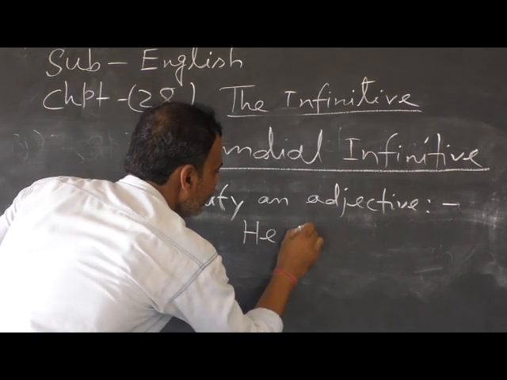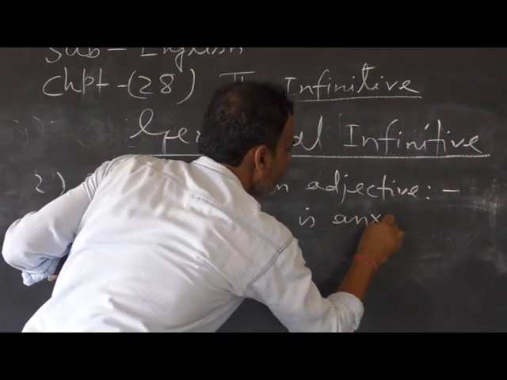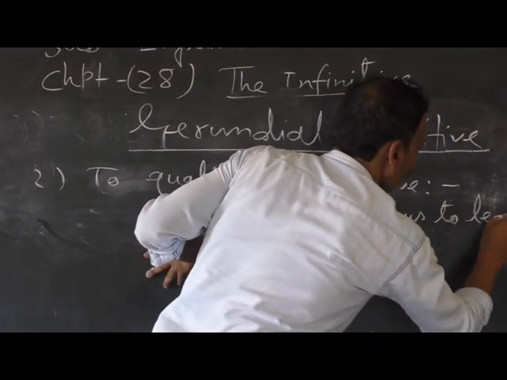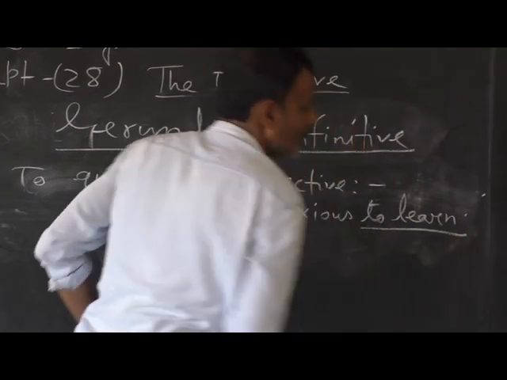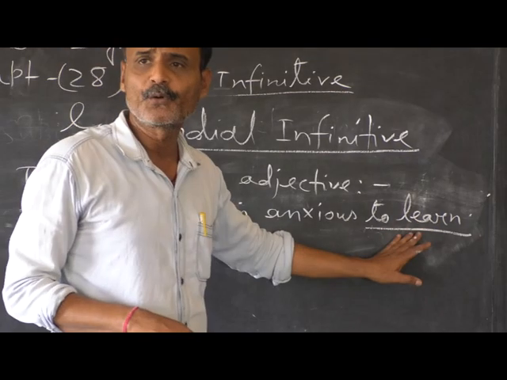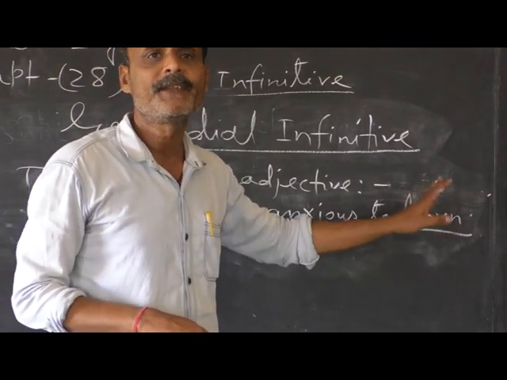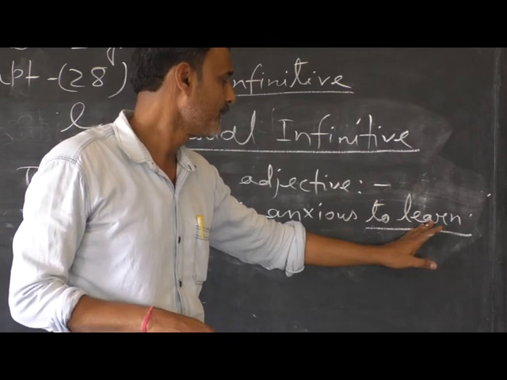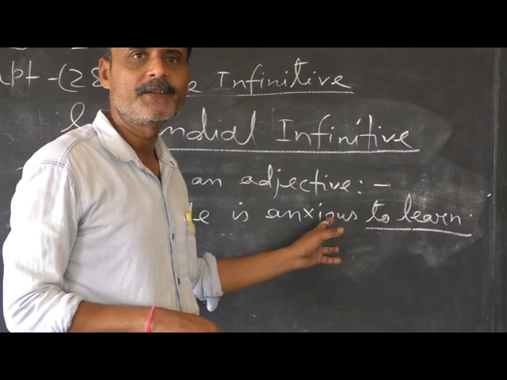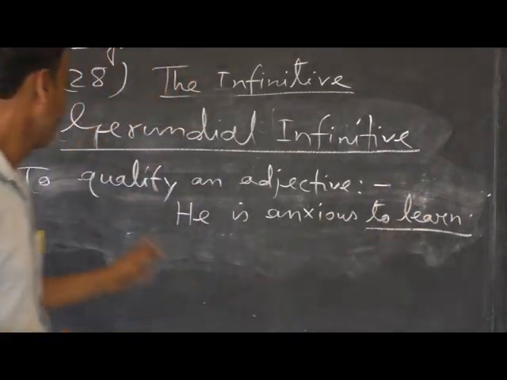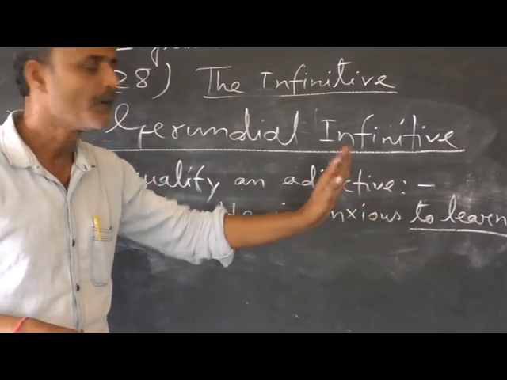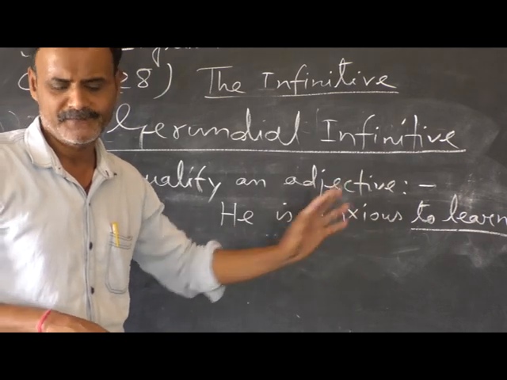Look, he is anxious to learn. Look at the infinitive to learn. Here too, the infinitive does the function of an adverb, qualifying the adjective anxious. This is another type of gerundial infinitive. It is used to qualify an adjective. Here, the infinitive to learn qualifies the adjective anxious.